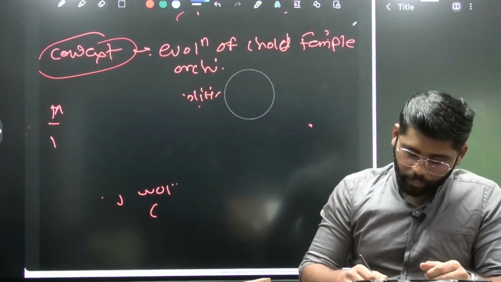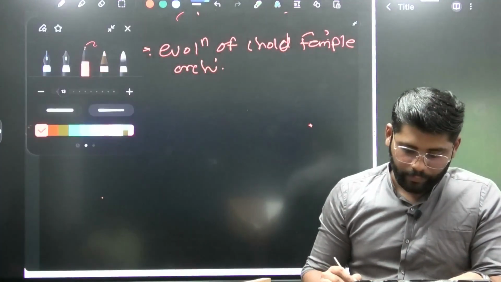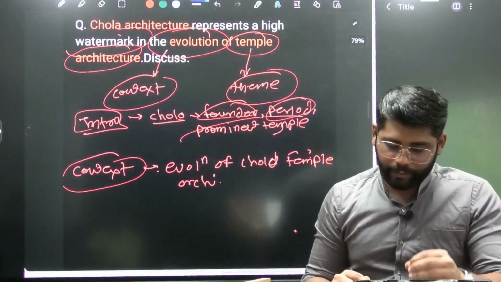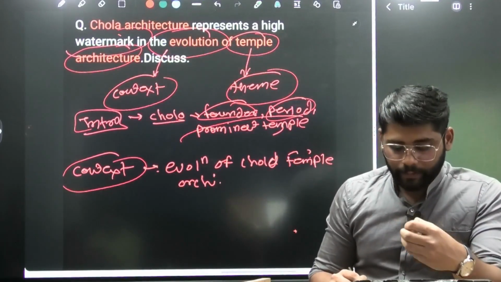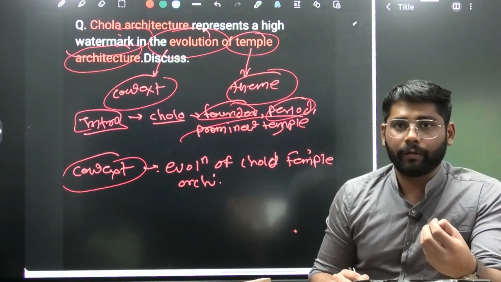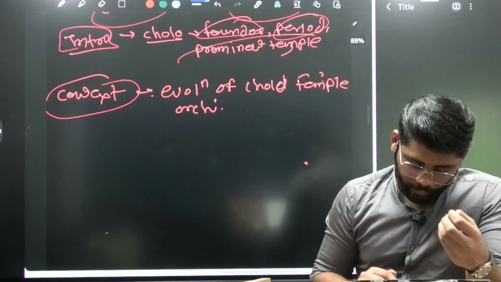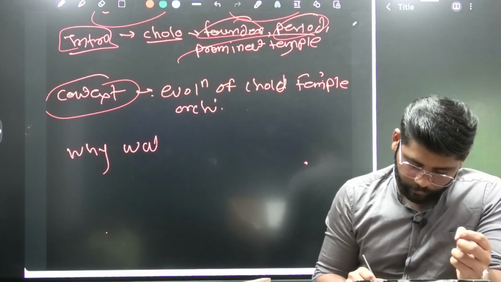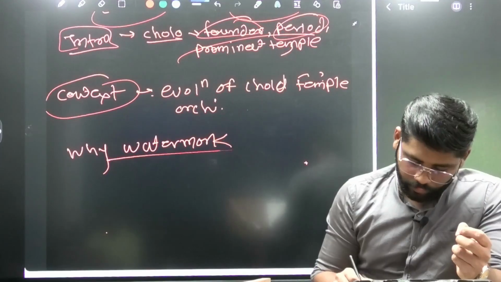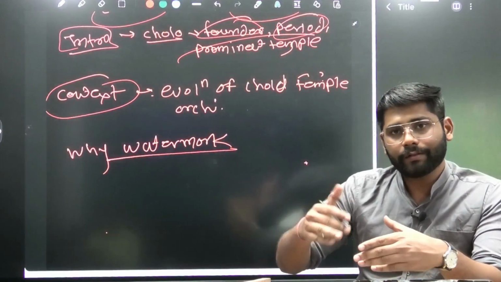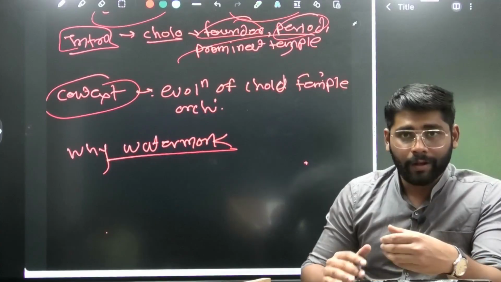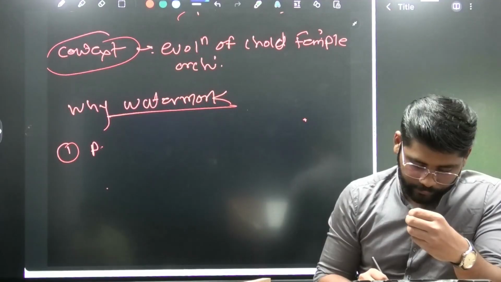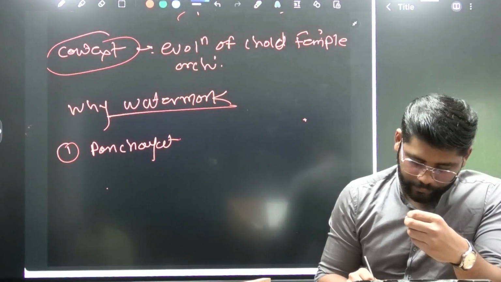Now the next aspect is the body part. Now we'll see the core demand. So again, we see the Chola architecture marked the high watermark in the evolution of temple architecture. We decoded the evolution; now we'll see why it was the watermark. It was a watermark because it developed a distinct Dravidian temple architecture, and we will write the features. When we write the features, first we will obviously write the Panchayatan style.